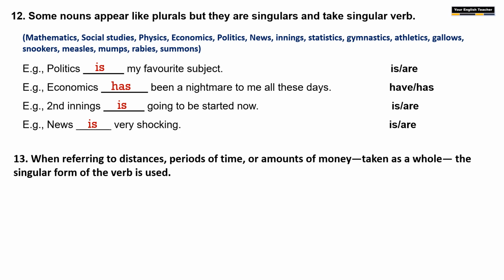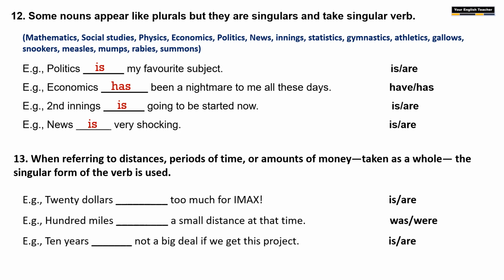And when you refer to distances or any period of time or any amount of money, and when you consider them as a whole single unit, the singular form of the verb must be used. For example, $20 dash too much for IMAX. See, after the blank, too much. Much is used for singular only, not plural. So $20 is too much for IMAX.